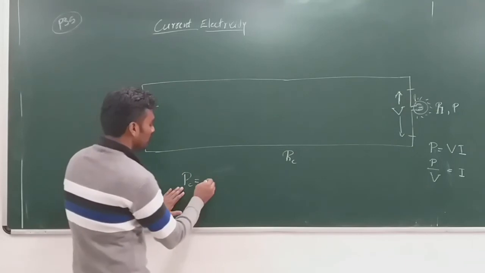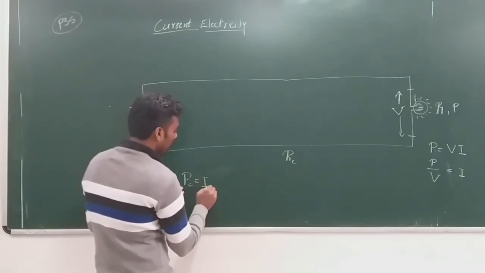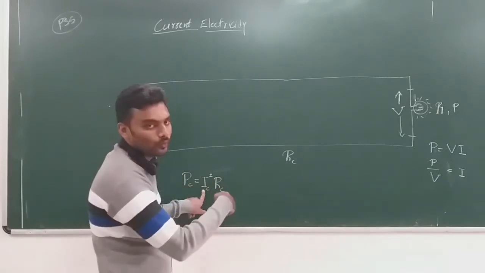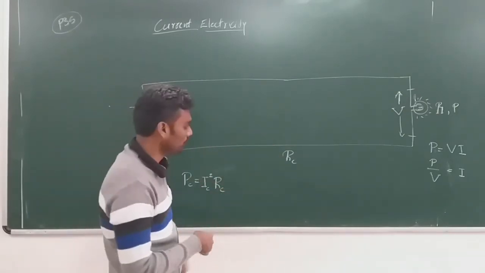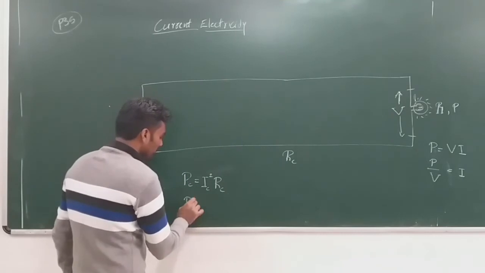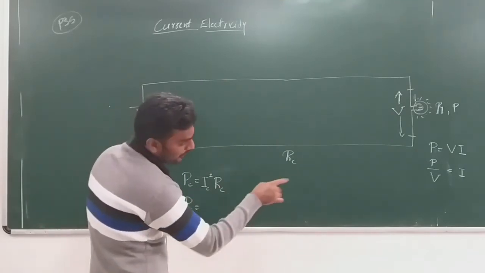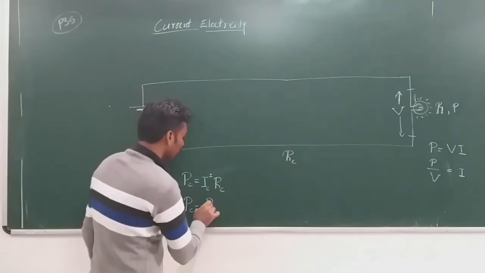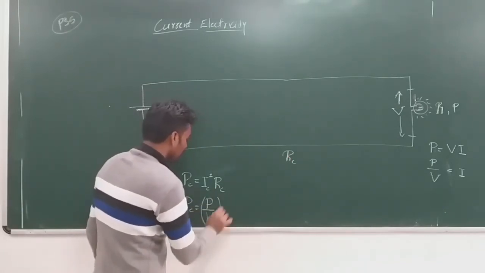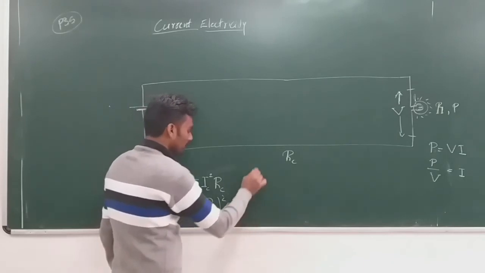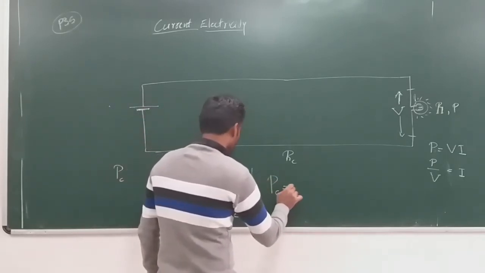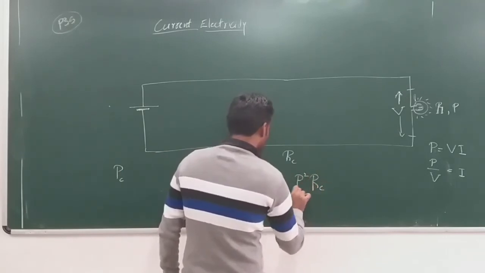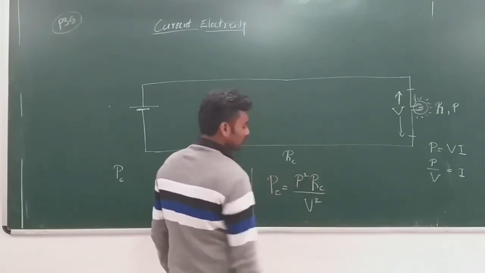And PC is IC squared RC, but IC and I are the same current flowing through them, so in terms of I, which is P by V, PC becomes equal to (P by V) whole squared times RC. So PC becomes equal to P squared RC by V squared.